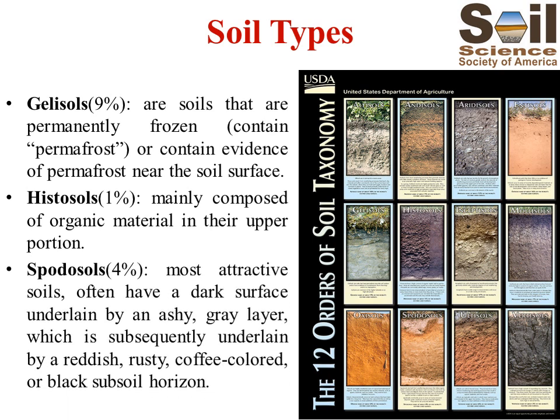Then next is spodosols. This is a most attractive type of soil. They often have a dark surface underlain by an ashy gray layer, which is subsequently underlain by a reddish, rusty, coffee-colored or black subsoil horizon. These soils form as rainfall interacts with acidic vegetation litter such as the needles of conifers. So spodosols are very attractive because they form in coniferous forest most of the time.